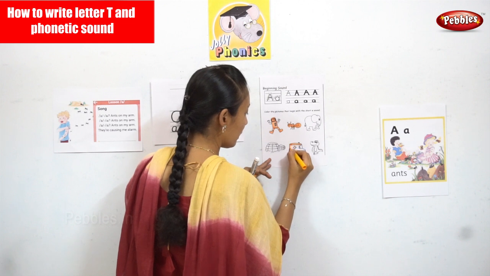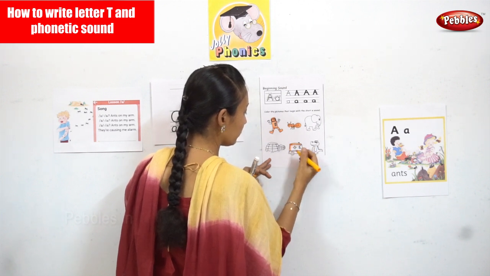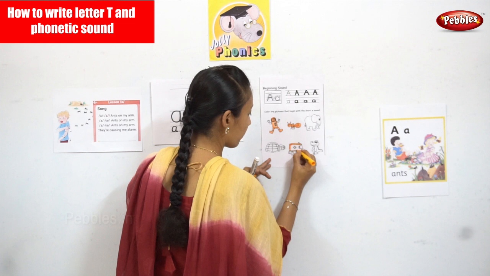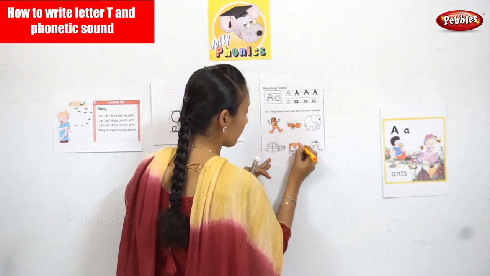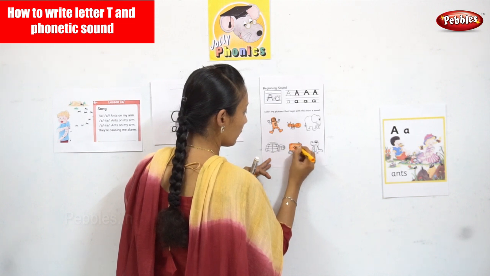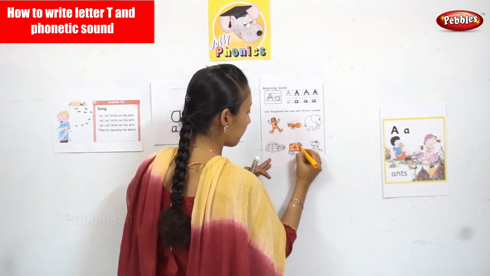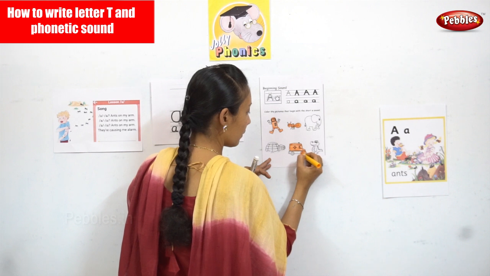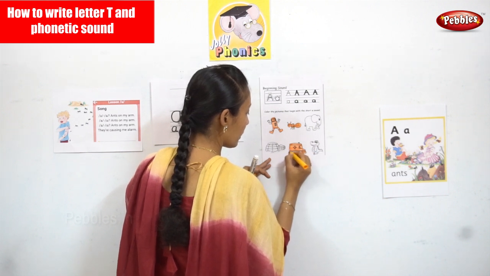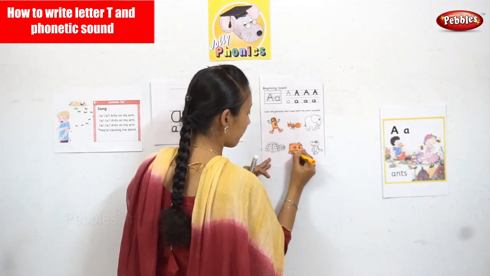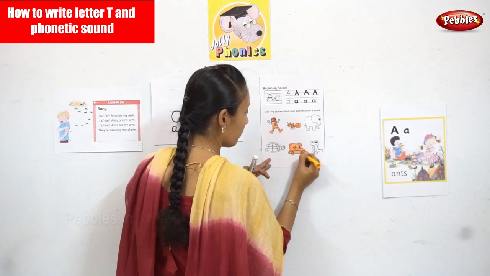So now I'm coloring ambulance for you. Now we are done even with ambulance, which starts with the sound A. Okay.